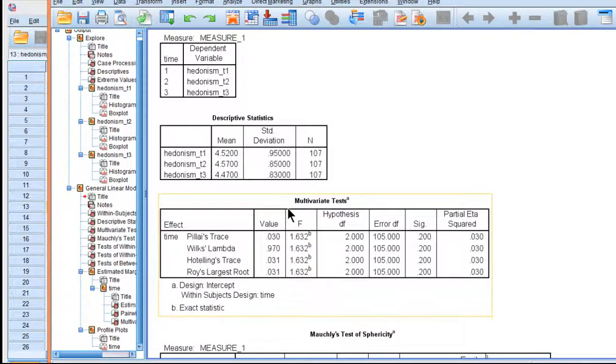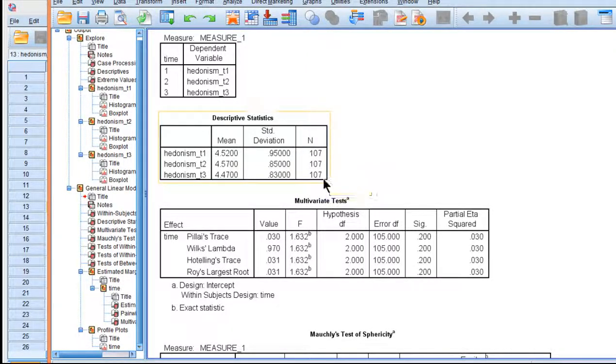So we've got hedonism levels. Looks like they're staying about the same from the first time period in the 20s to the second time period. And then they look like they might drop, 4.57 down to 4.47. Don't know if that's statistically significant or not. There's numerical differences, but I have to say there's not much in the way of difference here.